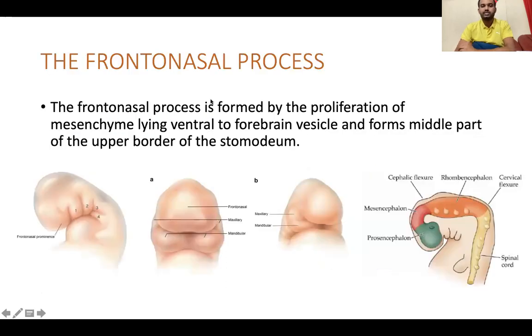The frontonasal process is formed by the proliferation of the mesenchyme lying ventral to the forebrain vesicle, and forms the middle part of the upper border of the stomodium. Here, this is the forebrain, and ventral to the forebrain the mesenchymal cells proliferate and form the frontonasal process.